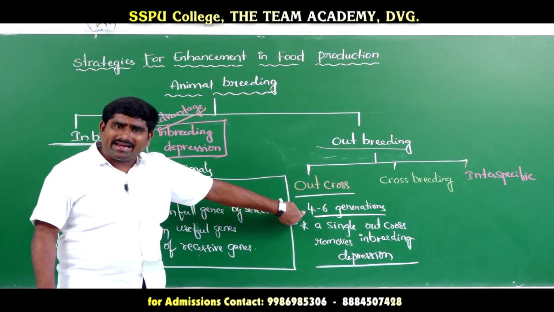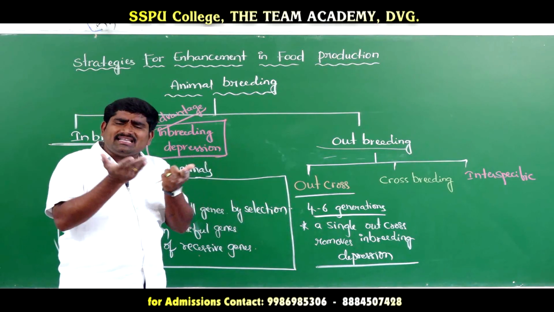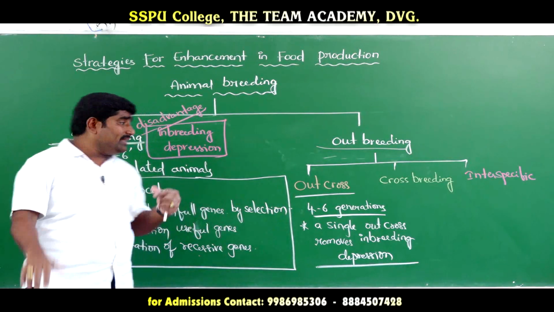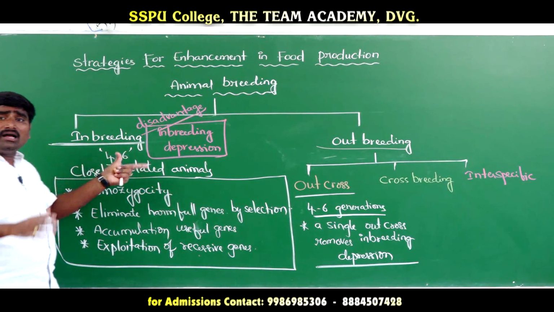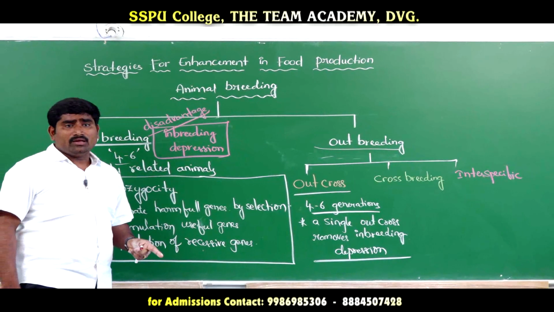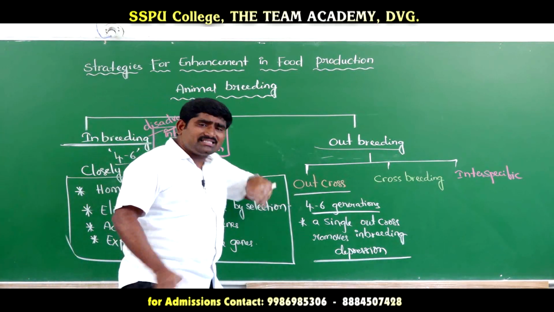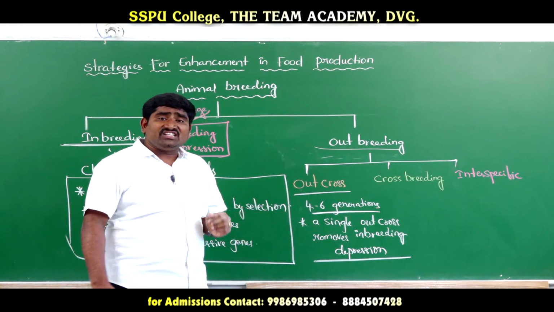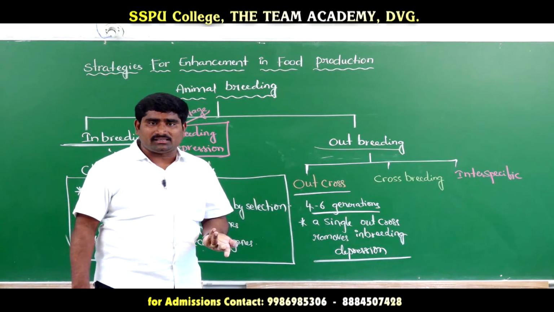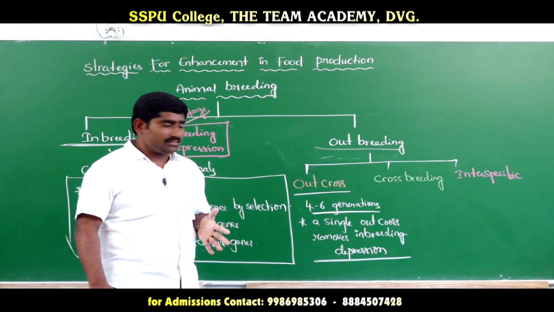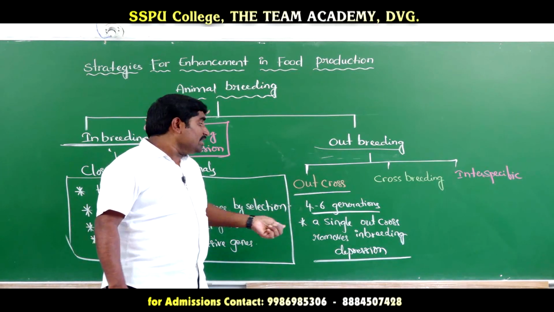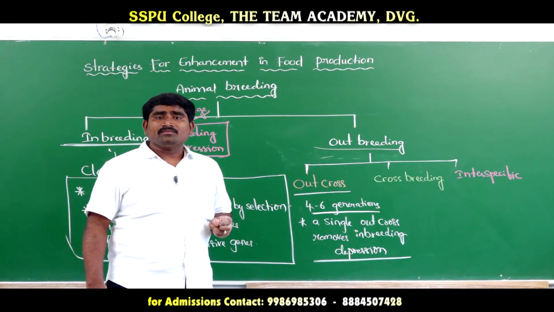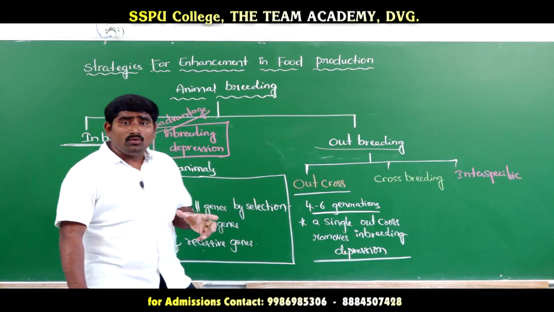These animals are also related animals, but far relatives. The inbred animals are related, but very close relatives. So this is outcross, means the cross between two animals which are not having common ancestors within 4 to 6 generations is known as outcross. A single outcross is used to remove inbreeding depression.